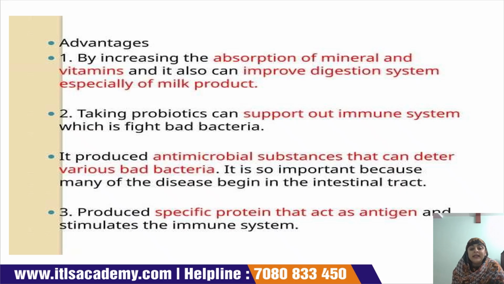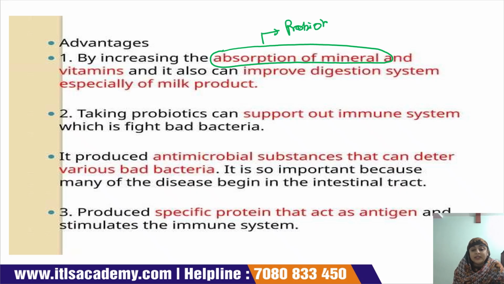Advantages. What advantages do probiotics have? Okay, the first advantage is that they increase the absorption of minerals and vitamins, and also improve the digestive system, especially for milk products.